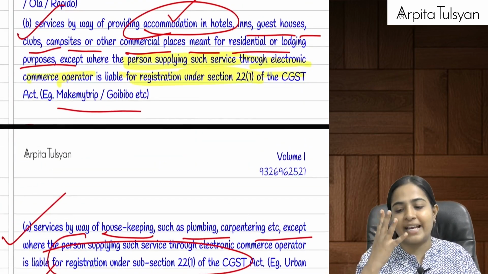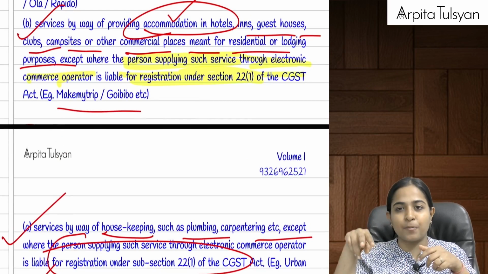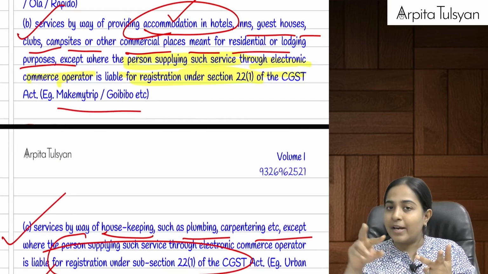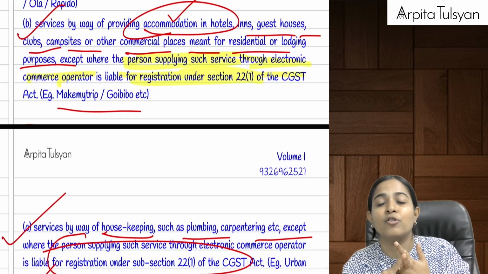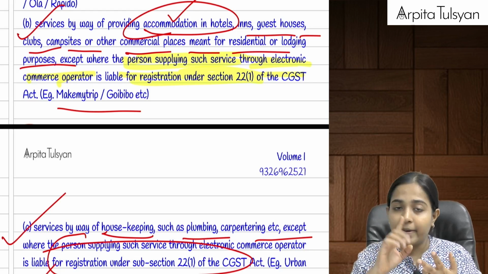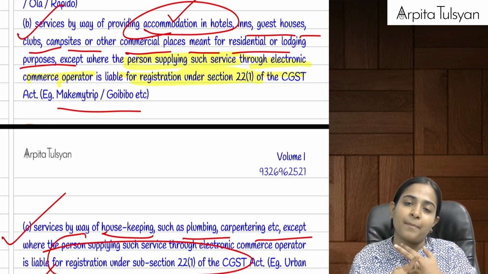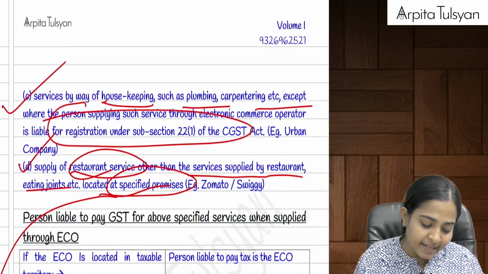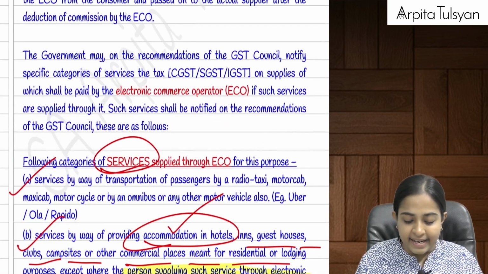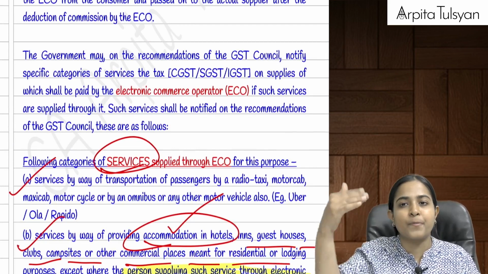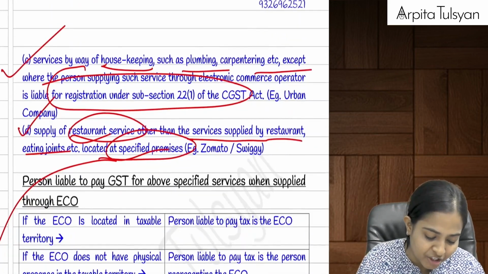Okay, 4 points. I am repeating here. First point was transportation of passengers, Ola, Uber. Second point was accommodation in hotels, Make My Trip, etc. Third point was housekeeping, carpentry services, beautician services, etc., Urban Company. And the last one was supply of restaurant services, except for the restaurants which are situated in the specified premises. Any services provided through e-commerce operator, these 4 services provided through ECO will be falling under section number 9.5.